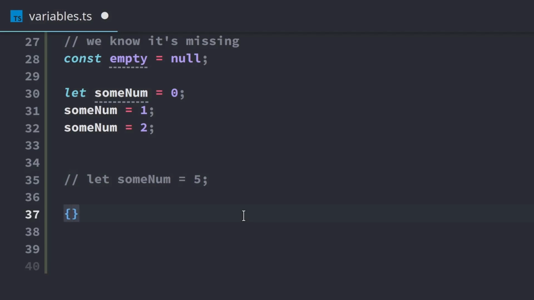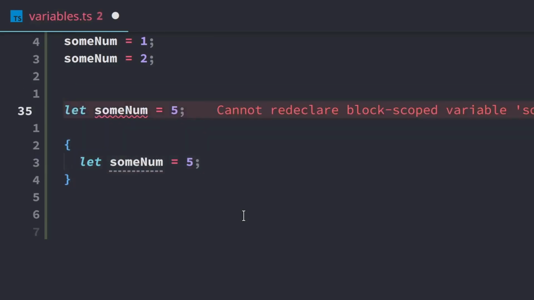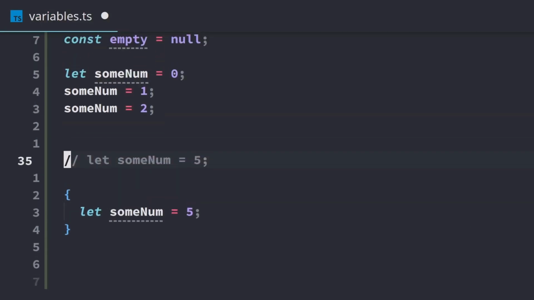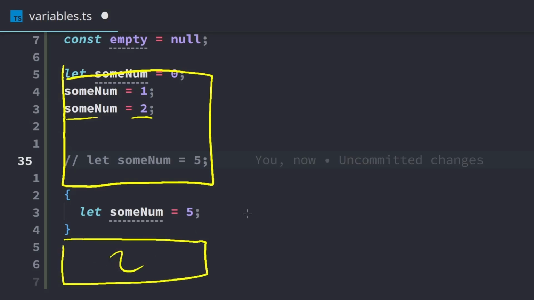Now to do that, we create a new block with curly braces. And within that block, we can now redeclare something we've already used. So we can set some num equal to 5 here and it works, but outside it doesn't. So what happens here, we'll scroll up. Outside of this block, we have some num and it's equal to 2. So right here, all this point is equal to 2, and outside this block, it's also equal to 2.